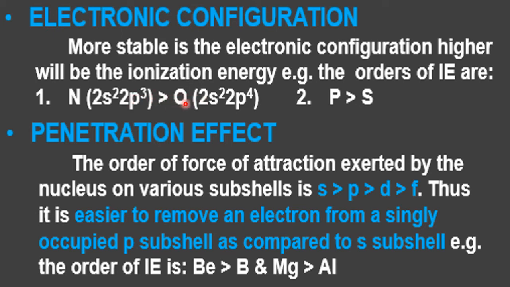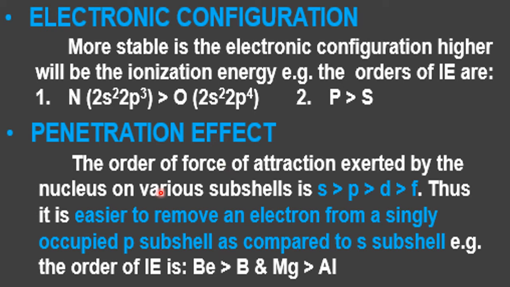And here it is 2s2 2p4, it is 2px2, 2py1, 2pz1. Okay, 1, 1, 1, then 2 is there. That's why 2px2, 2py1, 2pz1, two unpaired single electrons. So very easy to remove, but nitrogen, due to the stability, has acquired extra stability. Therefore, this is more difficult to remove the electron. Oxygen, easy to remove the electron. Same case with phosphorus and sulfur. You please compare.